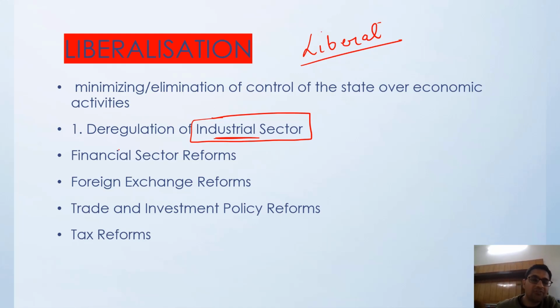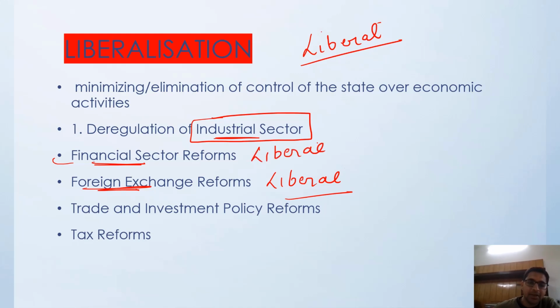Then the government has to do a lot of financial sector reform. India has to open up the economy. Foreign exchange reforms: capital account and current account convertibility have to be made more liberal. Financial sector reform has to be made liberal. Trade and investment policy. That means if anybody wanted to invest in India, how are they going to do it? Do they have to do a lot of paperwork, take a lot of permissions? No. If somebody wanted to trade with India or invest in India, please provide them with an easy policy. Tax reforms. Earlier there was huge taxation.